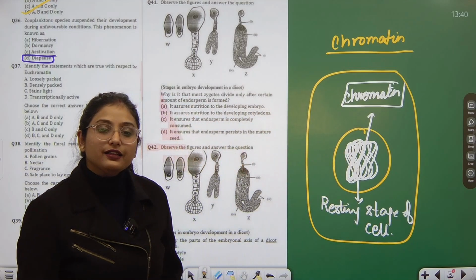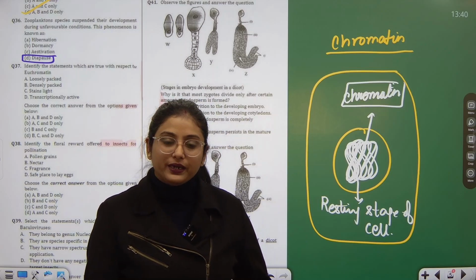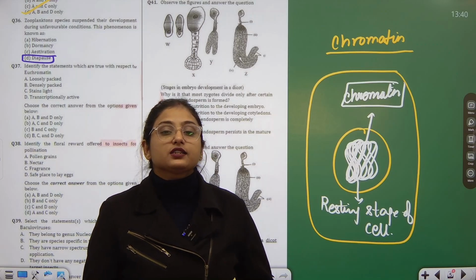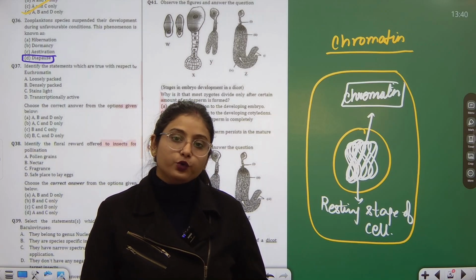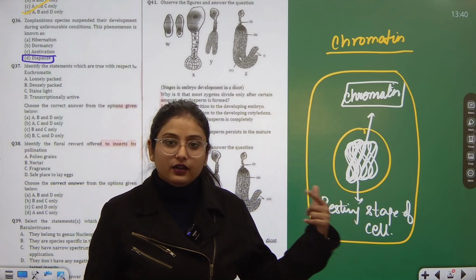Actually, a cell has two phases, resting phase and dividing phase. Resting, in which it's functioning normally, it's not dividing, whereas when its tenure is over, it gets split into two and starts dividing.